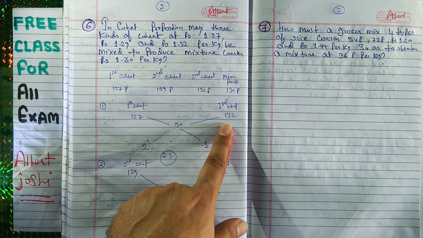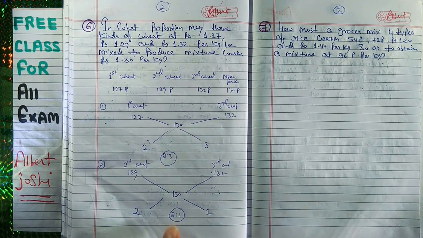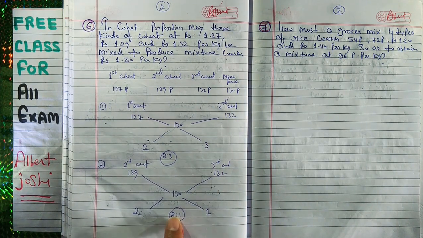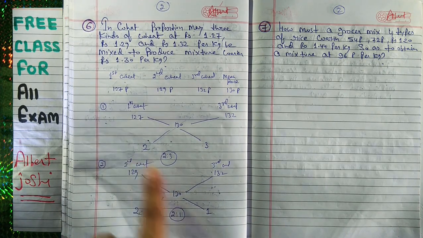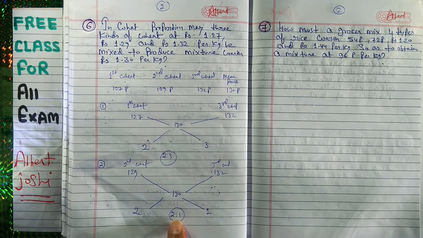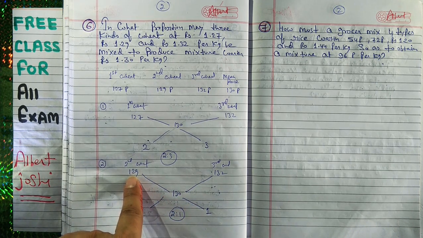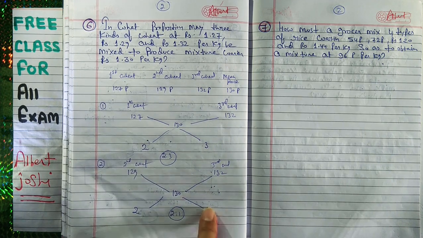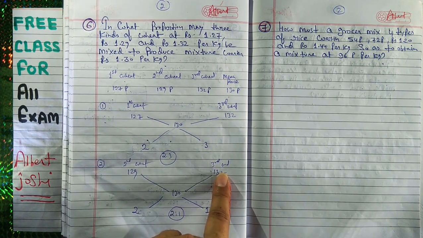And 3 kg of the second mixture. Here you can see that 2 plus 1 is equal to 3 kg overall. The second part is the second wheat and one part is the third wheat in this mixture. So the 3 kg of the second mixture is composed of 2 kg of wheat at 129 paisa and 1 kg of wheat at 132 paisa.